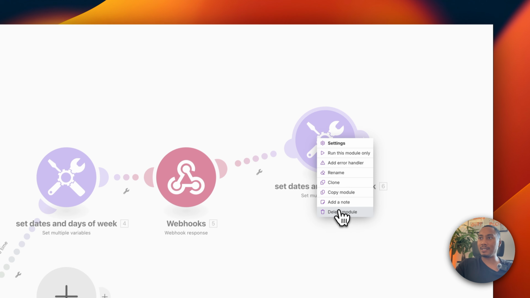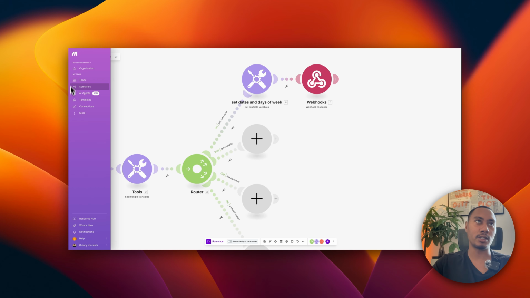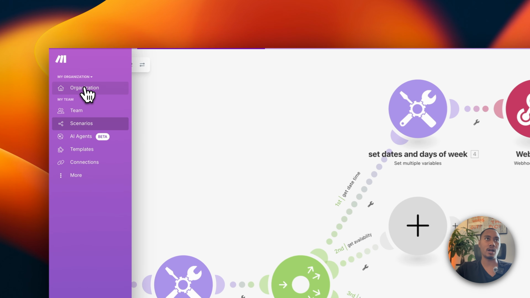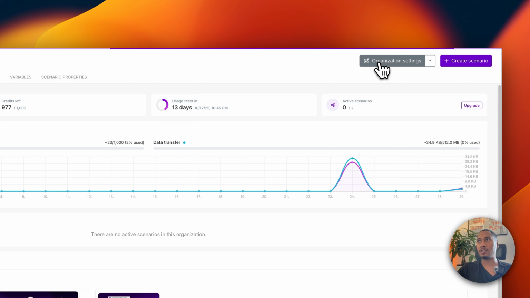So I'm just going to delete this. Okay, another thing I want to quickly point out, to make this set dates and days of week work, you have to make sure that your Make organization's time zone is set correctly. So to make sure, you're going to look at the left hand side and click on organization, and then click on organization settings.